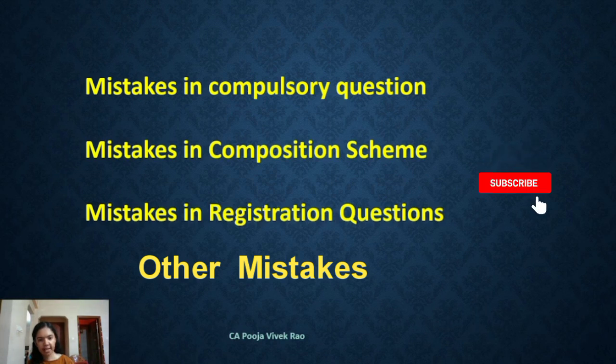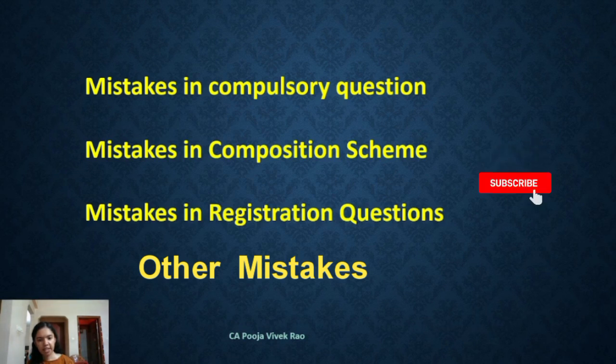Now let's see the second error. Students generally make an error in computing the number of days for which interest is payable on delayed payment of tax. Here the date of cause of action needs to be excluded while computing the same. However, many students compute the time period including the date of cause of action.